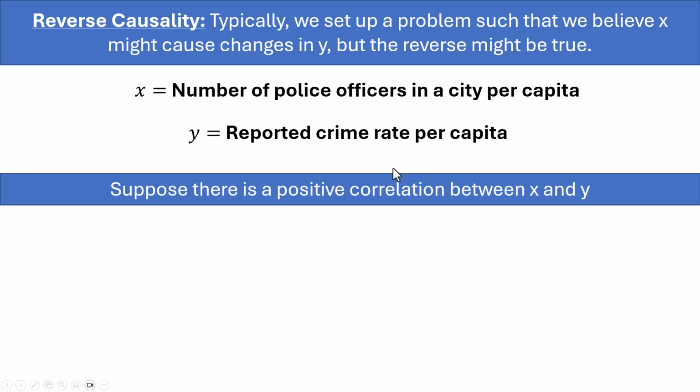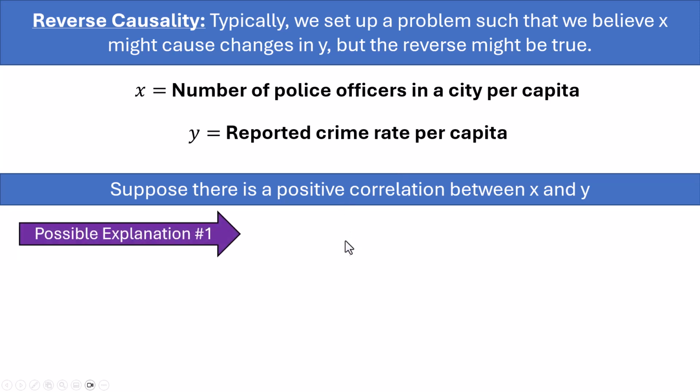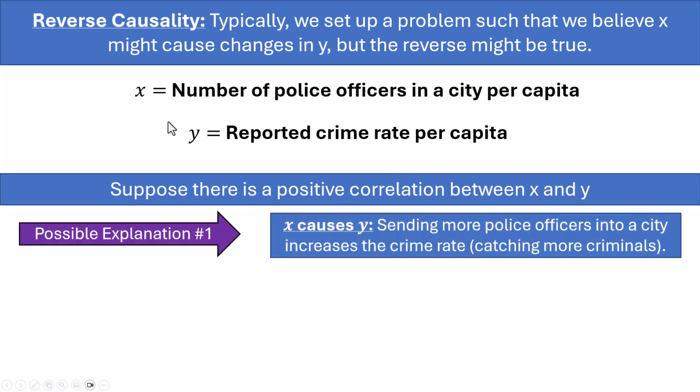There's a number of possible explanations for this. One possible explanation would be the straightforward X is causing Y type explanation. That would say that when we tend to send more police officers into a city, that actually increases the crime rate. The reason why that might make sense is because if you have more police officers there, they're going to be catching more of the criminals. So the crime rate is going to be increasing because we have more police officers there to catch the criminals. That's one possible explanation.